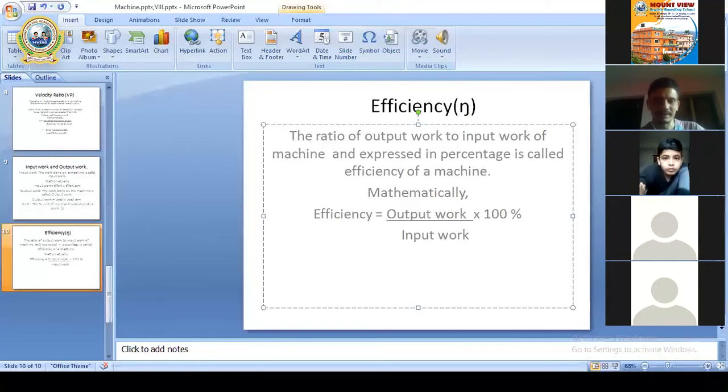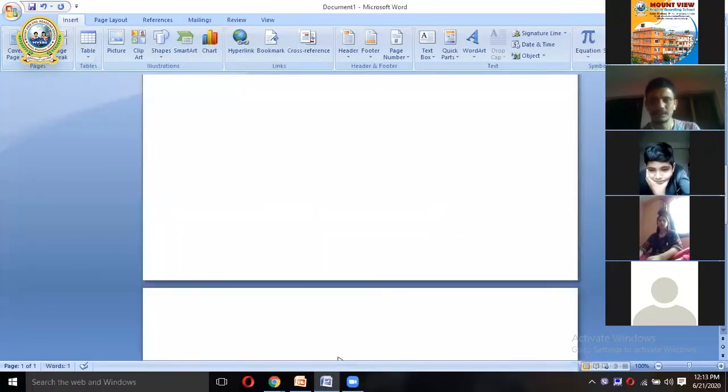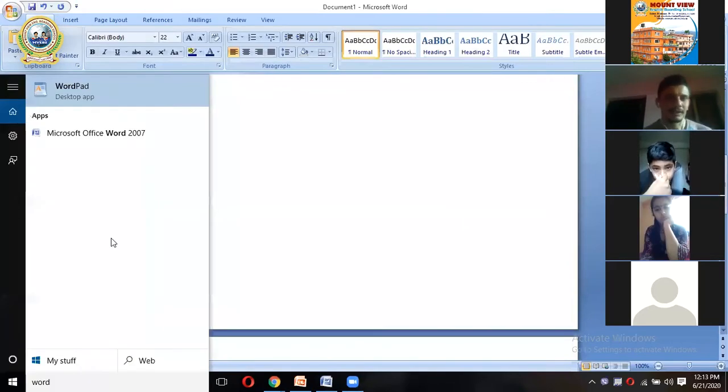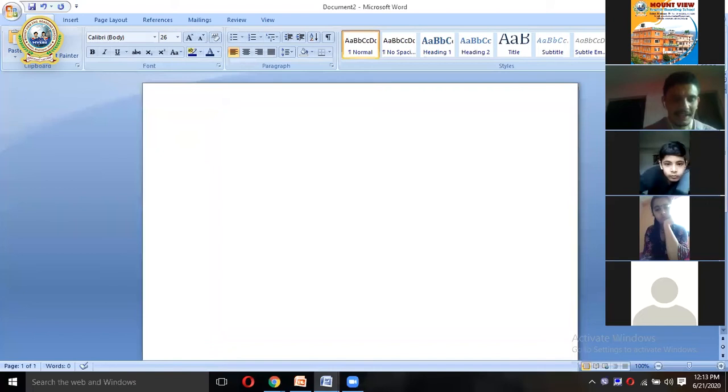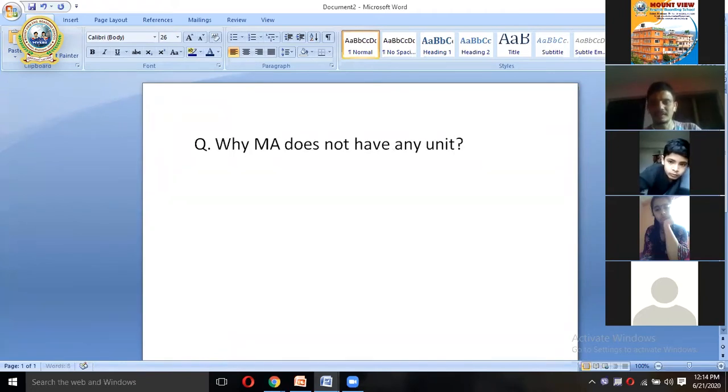Why is mechanical advantage a unitless quantity? In examination, this question might be asked. Let me share one example. The question might be asked in this way. This is quite an important one, so please focus. Why does MA not have any unit? This is a very important question. We know, as I told you earlier, that mechanical advantage equals, what is the formula?